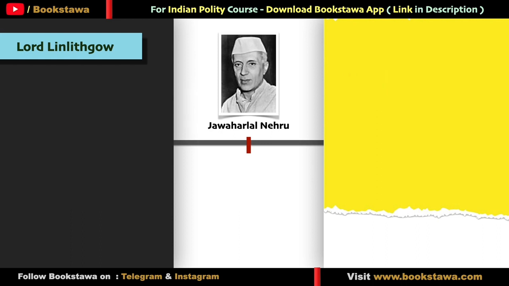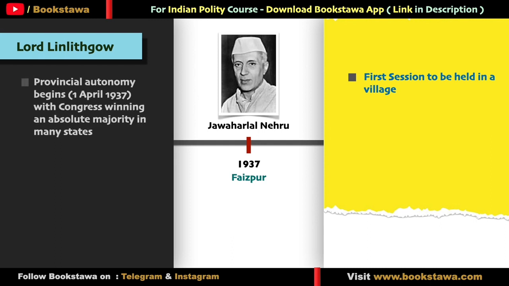After that, the next session took place in 1937. Here also Jawaharlal Nehru was elected as president. The special thing about this session was that this was the first session which took place in a village. In which village? Fazpur. Fazpur is in Maharashtra. It was the 50th session of the Congress, and this year Congress had registered a big victory in the provincial elections and had formed its government in 8 out of 11 provinces.